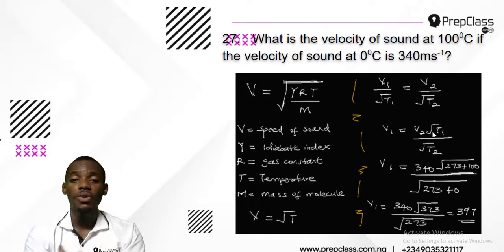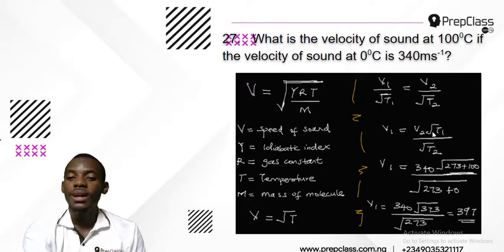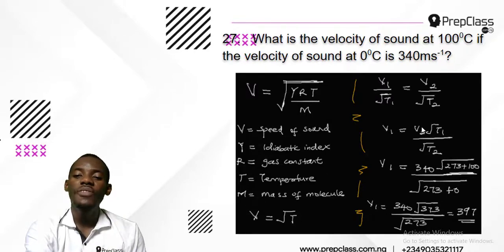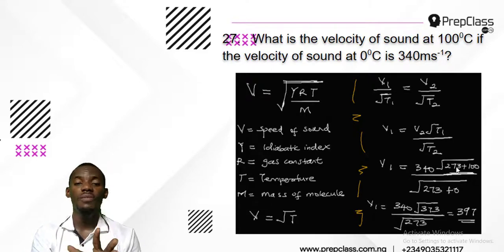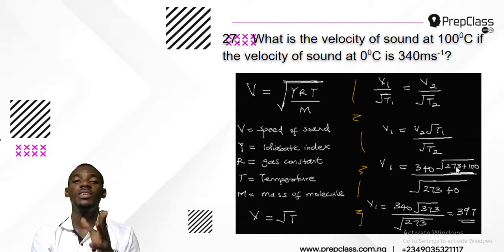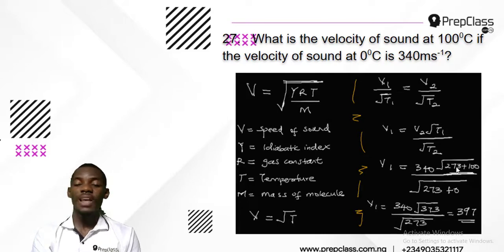Now substitute in all the parameters. V1 equals, what's my V2? 340 root, what's my T1? My T1 in the question is 100, so that becomes 100 plus 273. You must change temperature to Kelvin, and what you use to change temperature from degrees Celsius to Kelvin is 273, and that is it.